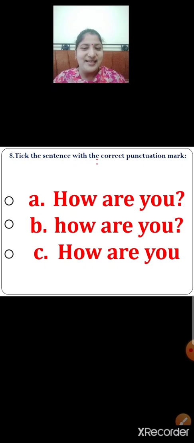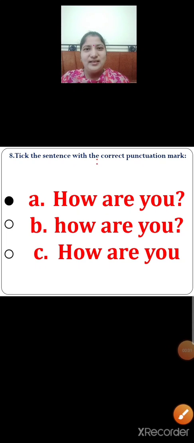Yes, you are right. Option A is the correct sentence with the correct punctuation mark. Okay, so the question has started with a capital letter and also it is ended with a question mark. So children, what will you do now? You will click on the correct option, that is option A. So children, let us click. Yes, option A is the correct sentence with the correct punctuation mark. It is a question. Okay, it has started with a capital letter and is ended with a question mark.